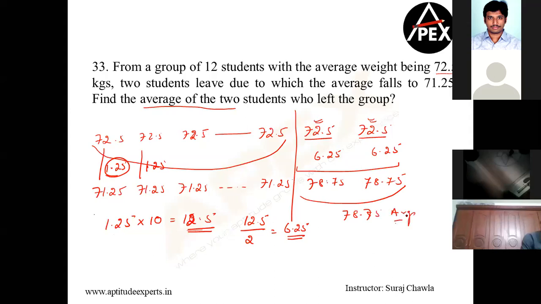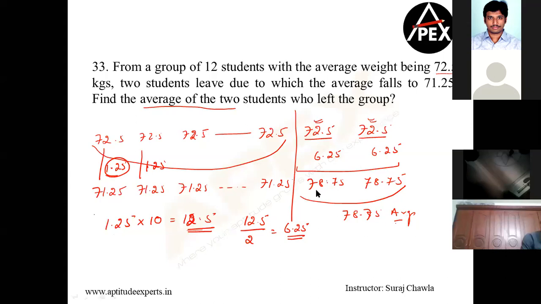It's a slightly complicated question, but a lovely question. Improvising on whatever we have learned. See, this is how the questions become tricky and difficult. Clear? Manikanta, please read the question. He's not asking you to calculate the average of 8 members. He's asking you to calculate the average of only those two people who left.